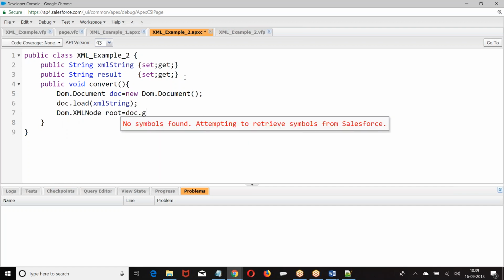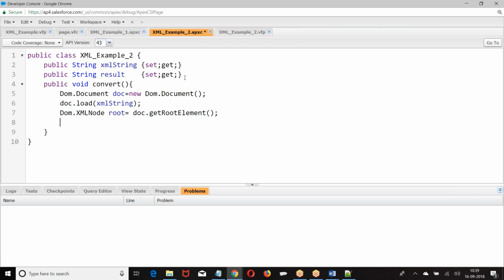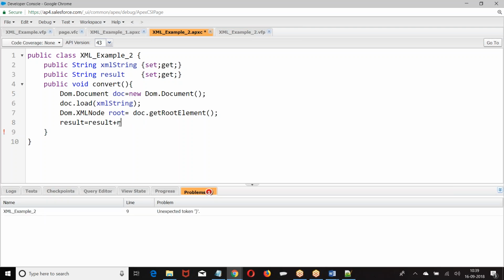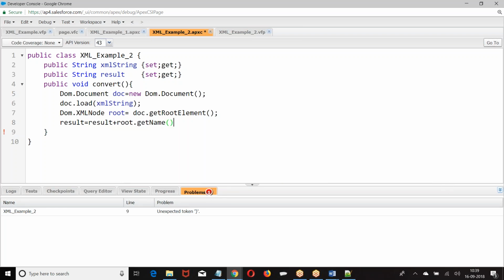Equal to doc dot get a root element. If we get the root element, we can get the name of the root element. What was that? So equal to result plus root dot get the name of the event.